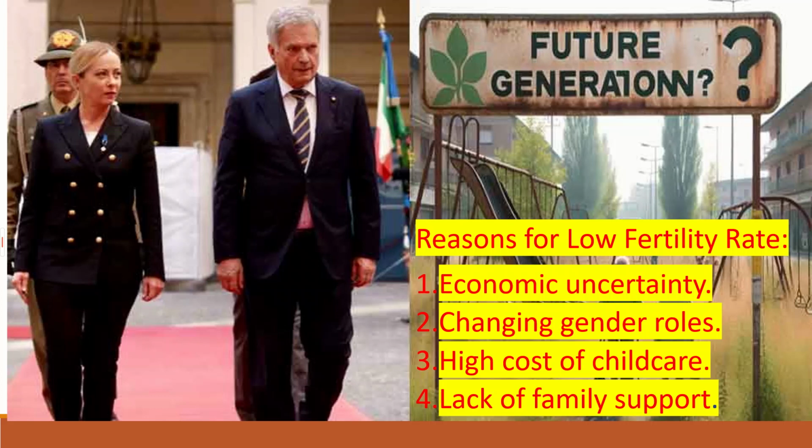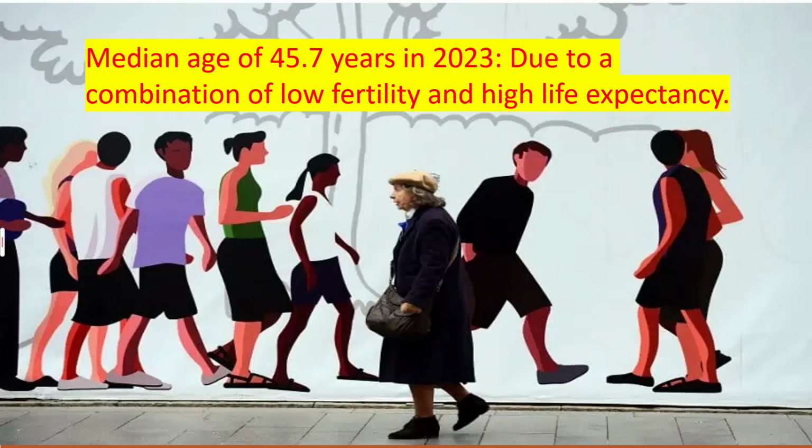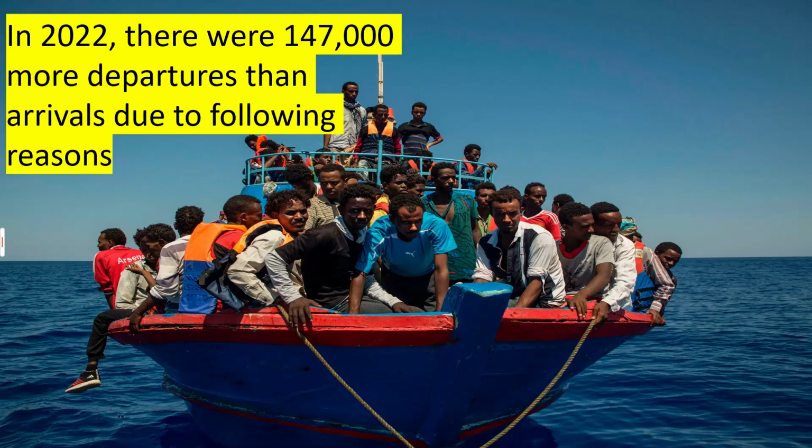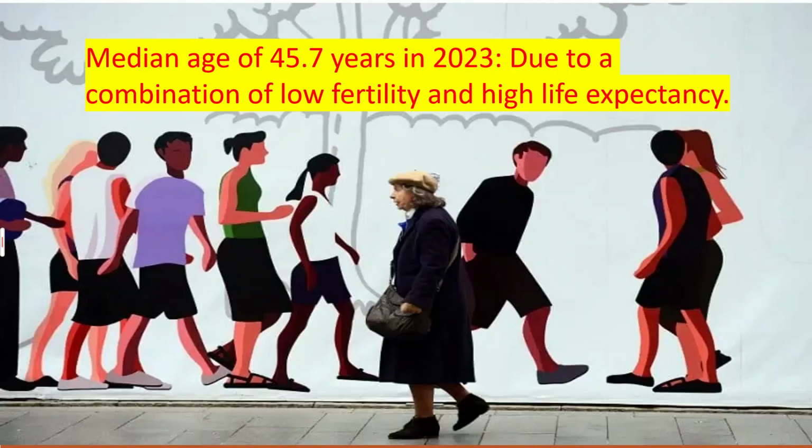Italy's aging population, median age of 45.7 years in 2023, is due to a combination of low fertility and high life expectancy. Increasing life expectancy: this positive development is also putting a strain on the social security system and public services. Low fertility rate: there are fewer young people to support the growing population of older adults.